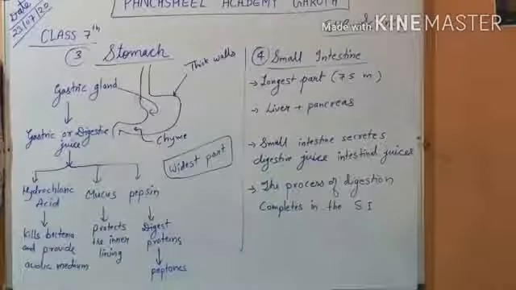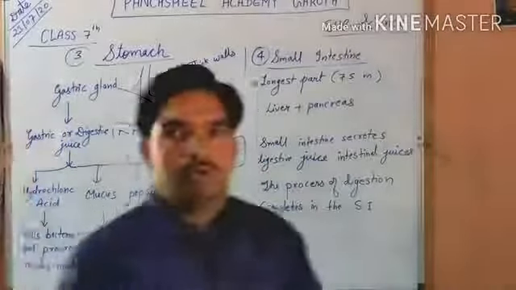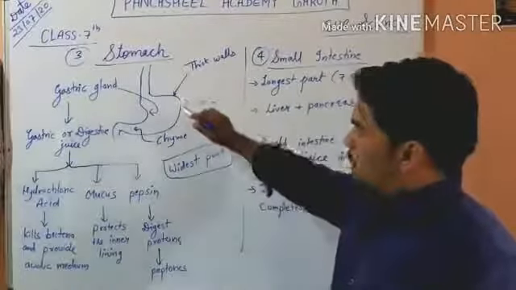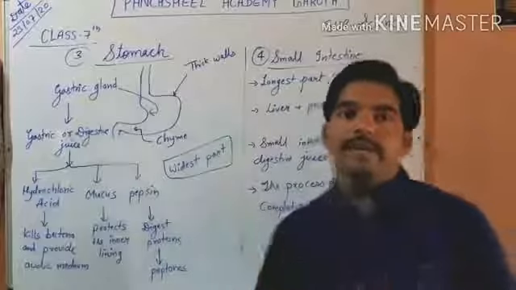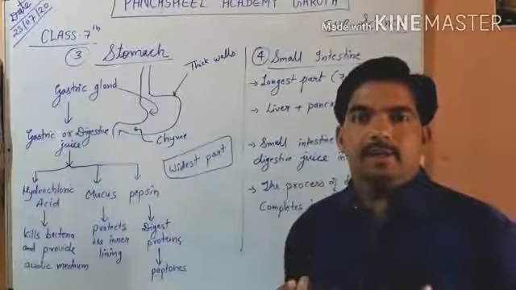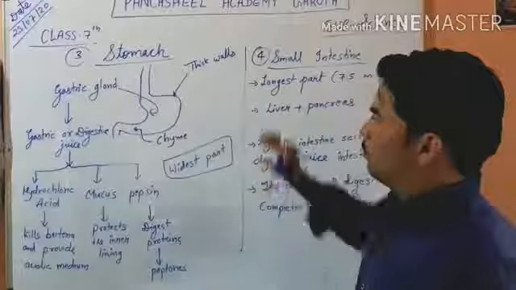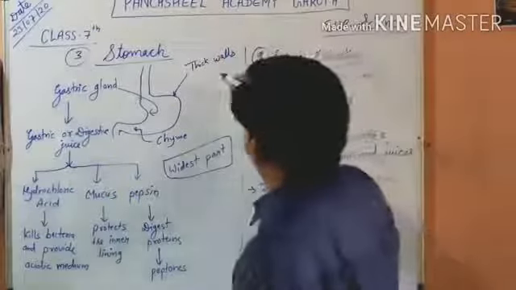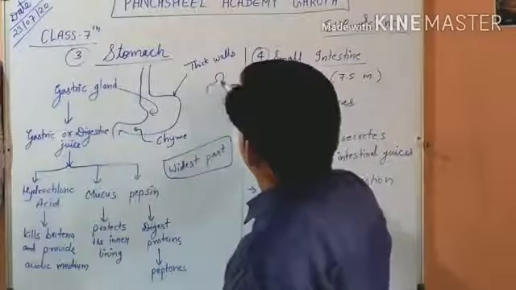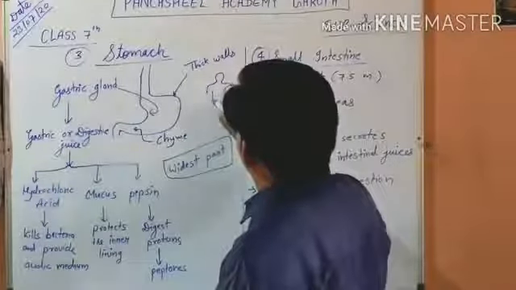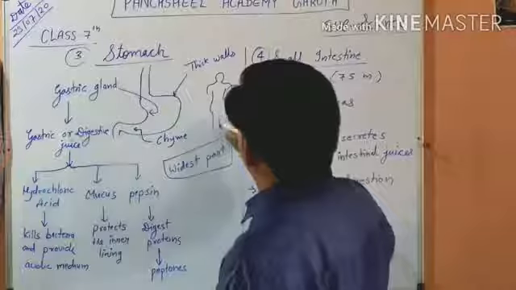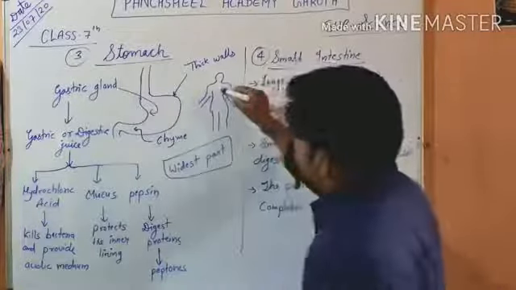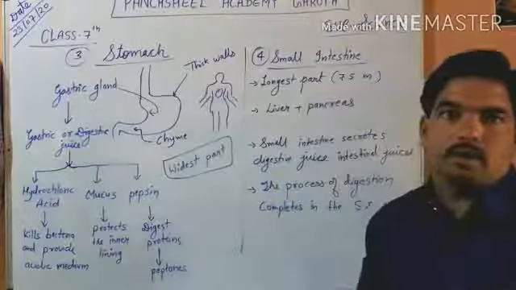After the food pipe, food goes to the stomach. The stomach is the widest part of the alimentary canal. The alimentary canal means our digestive system, from the buccal cavity to the anus. In the human body, the widest part is here, the stomach.